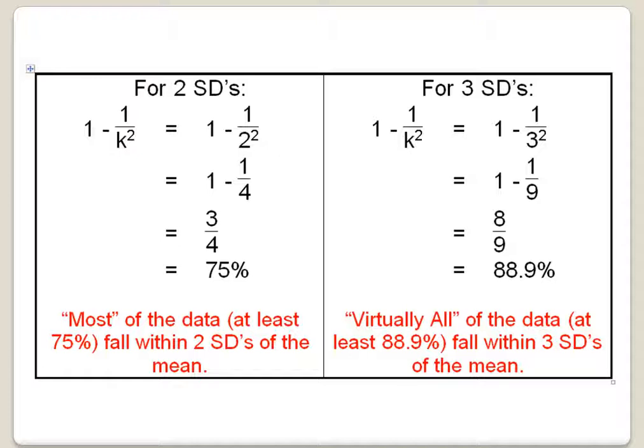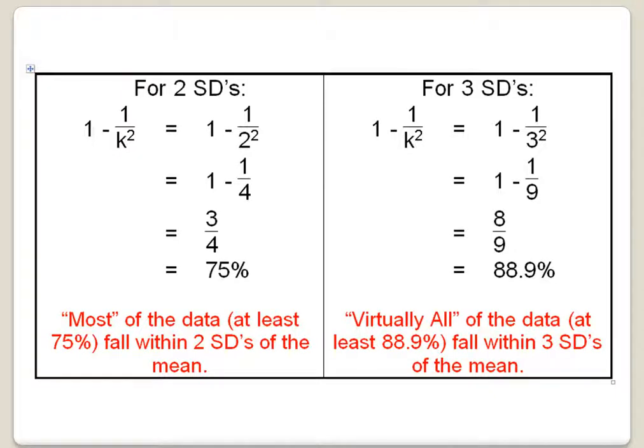For 2 standard deviations, for instance, k would be 2. So 1 minus 1 over k squared equals 1 minus 1 over 2 squared, which equals 1 minus 1/4, which equals 3/4, or 75%. So the empirical rule, or Chebyshev's version of it, states that most of the data, or at least 75% of the data values, will fall within 2 standard deviations of the mean.